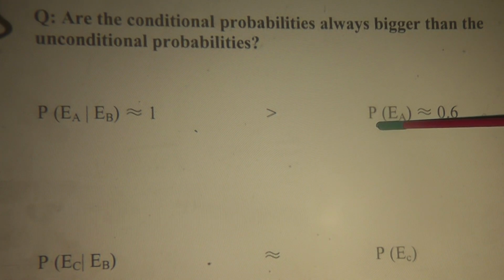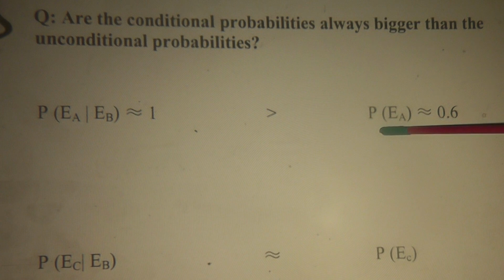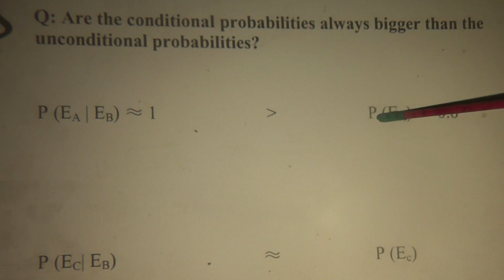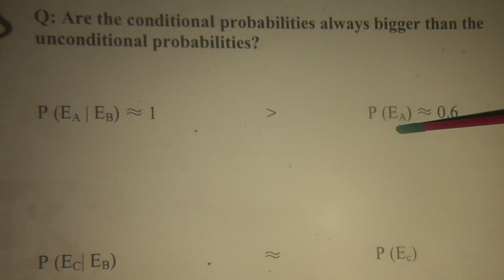Now, if we randomly select a man from Chicago, how likely is the selected man to be over 175 centimeters tall? Well, a Caucasian male is about what? 178 to 180 centimeters tall. That's average height. So select a man from Chicago taller than 175. That chance is slightly bigger than 50%. I would say probably 60% or 65%.